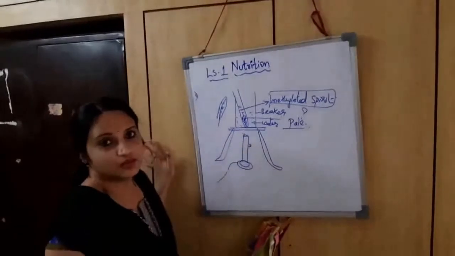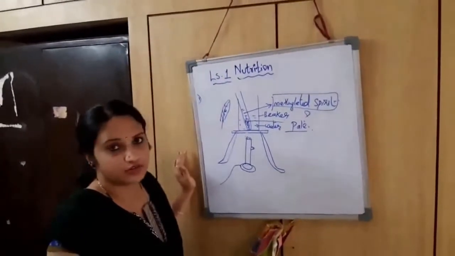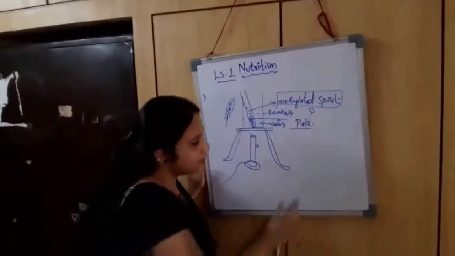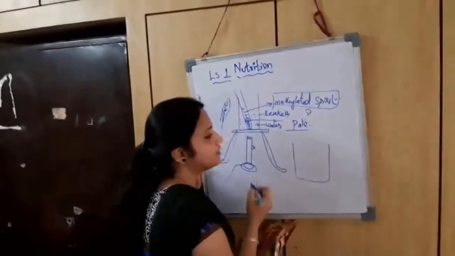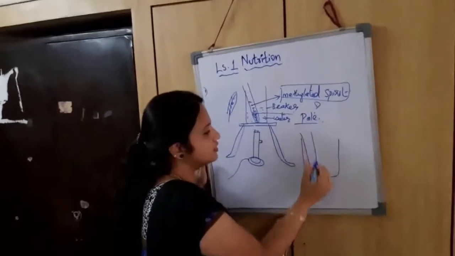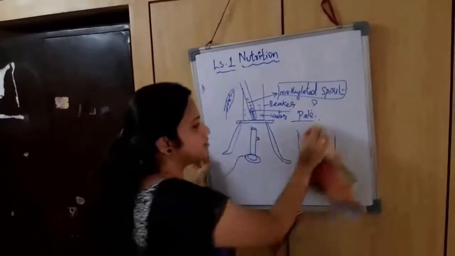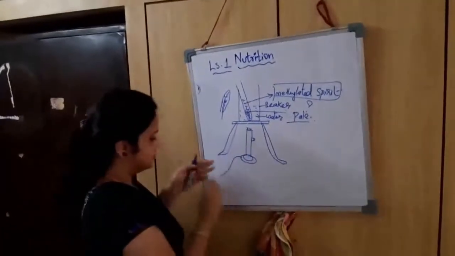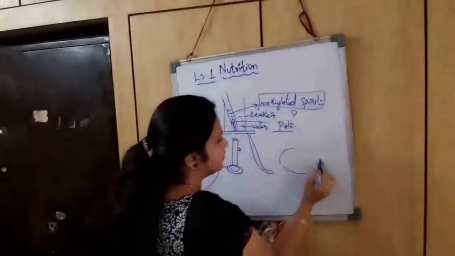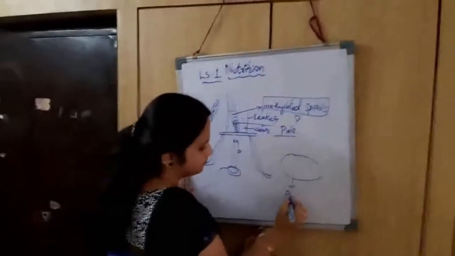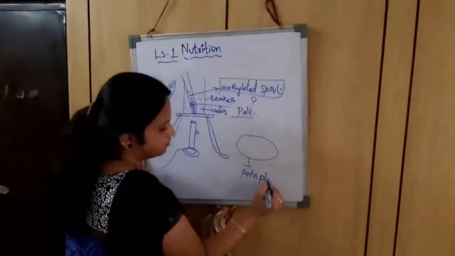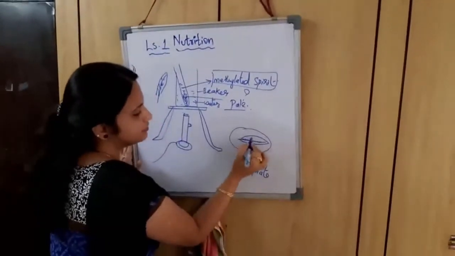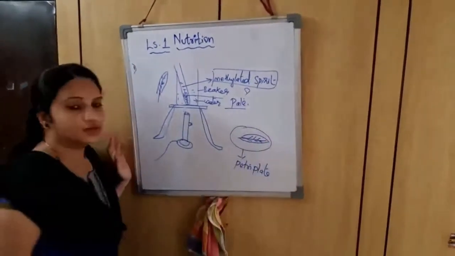Next, carefully place the beaker down, remove the test tube from it, and with the help of tongs place this leaf in a petri plate. A petri plate is nothing but a round plate-like thing. So on this we are placing this pale color leaf, from which the entire chlorophyll has been removed.